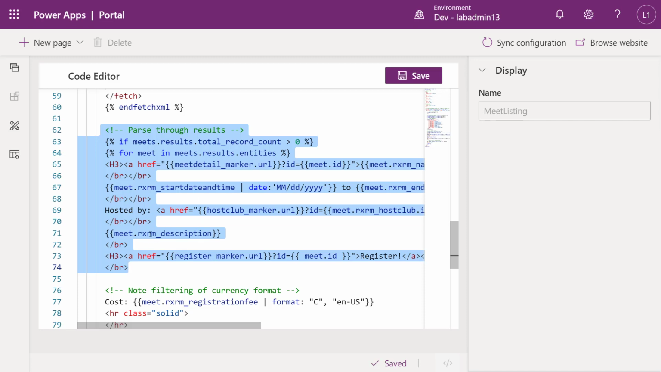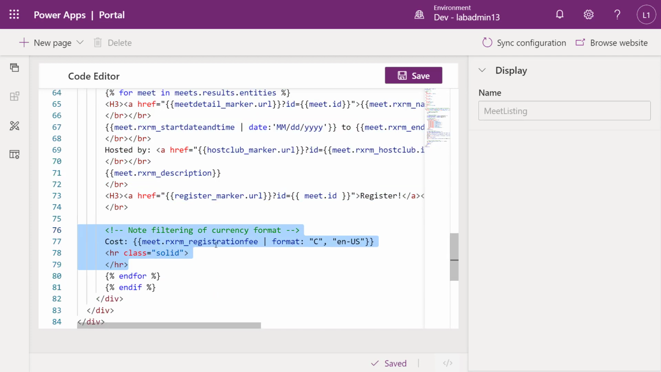I'm just showing the description of that particular meet, and we're having again another site marker to the registration. Notice here again, I'm piping that registration fee through a particular format, a currency format. So again, this is using Liquid, and we're able to interpret that. And then once we have this template used, of course, I can save it. I can't create templates within the Portal Studio, but I can edit them at this time.